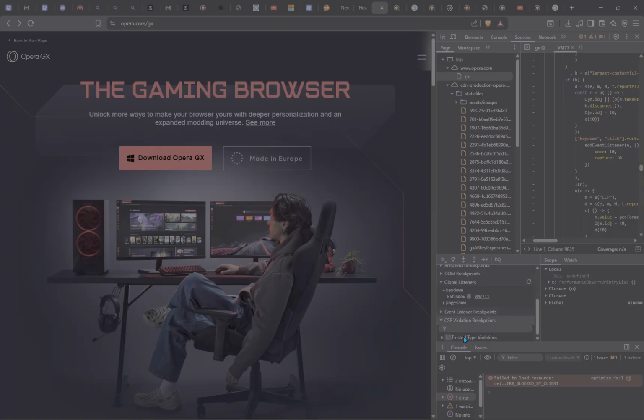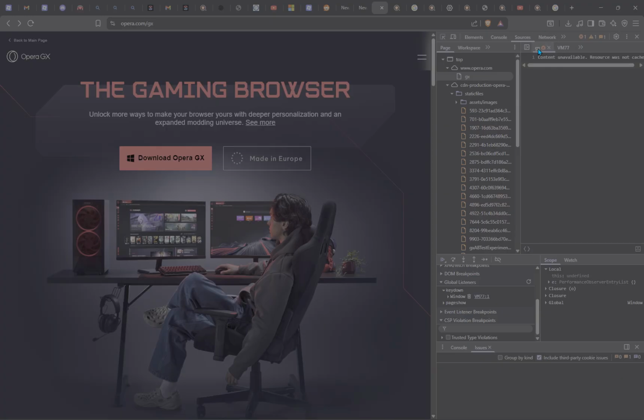Trusted type violations. Right here, include third-party cookie issues. Here's where something is wrong, completely wrong. There could be an ad popping up. You know how Opera used to take you to an extension sometimes? I've heard a lot of people it's done that to. This is basically, if an ad pops up, it tries to steal your cookies and everything.